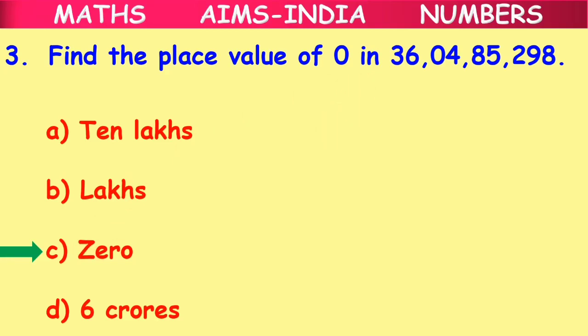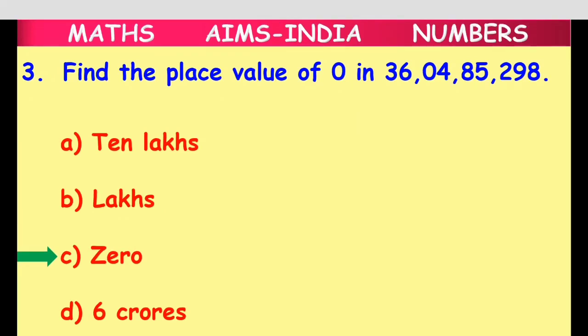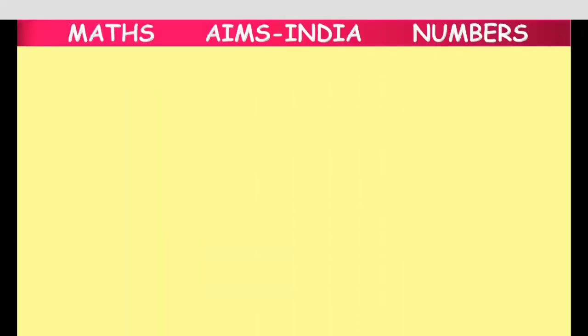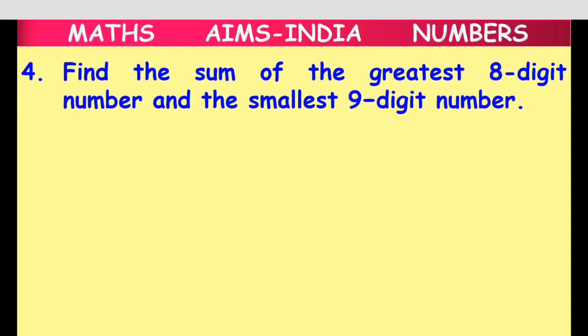For further questions also, whenever the place value of 0 is asked, no matter whatever the number is and no matter in which place 0 is, always remember that the place value of 0 is always equal to 0. Clear? Moving on to the next question.